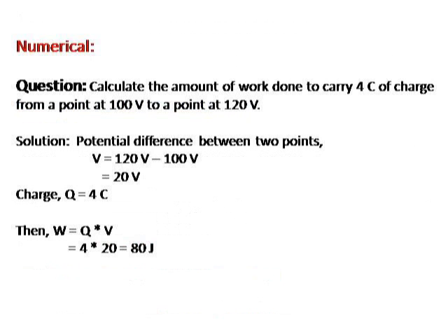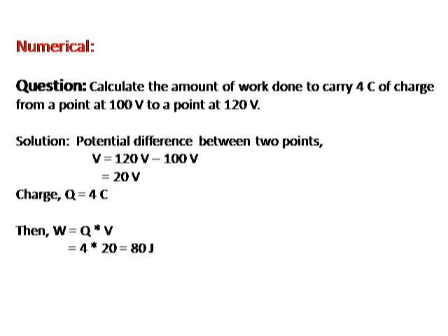Again, a numerical on the formula which I have already told you. Calculate the amount of work done to carry 4 coulomb of charge from a point at 100 volt to a point at 120 volt. Basically, in this question, I have to calculate the amount of work done. That means I have to calculate the potential energy to carry 4 coulomb of charge. The charge given in this question is 4 coulomb, and we have to move the charge from the point at 100 volt to 120 volt.